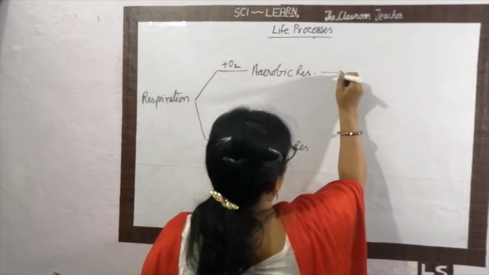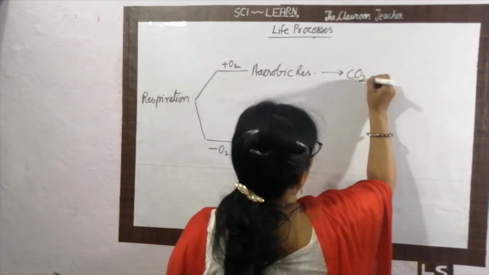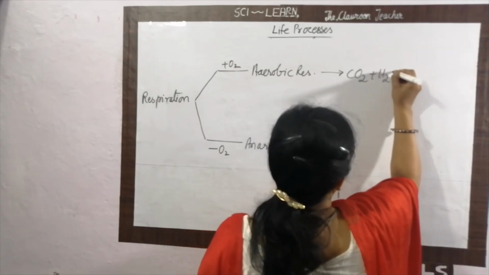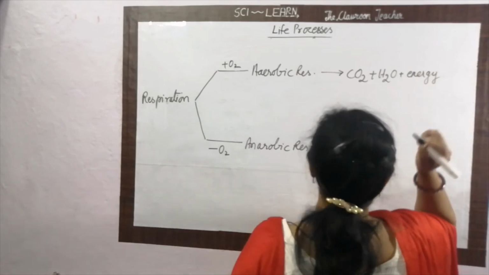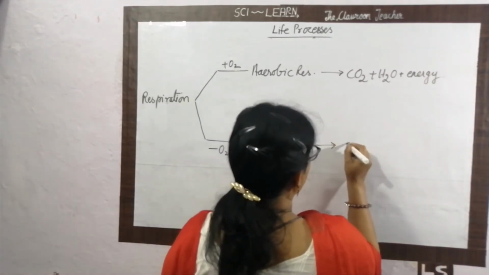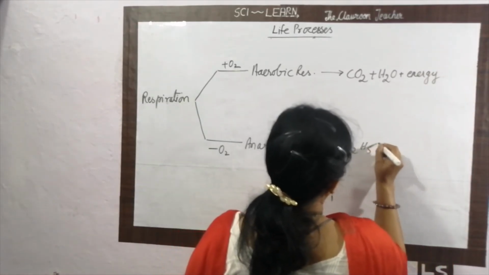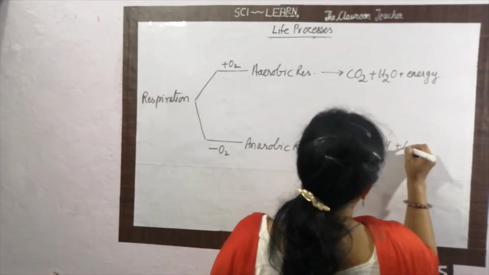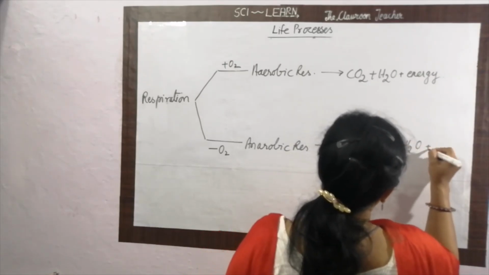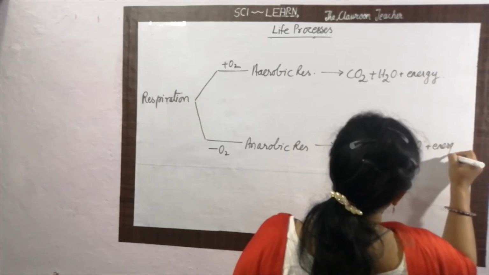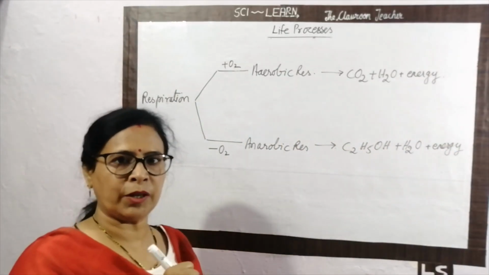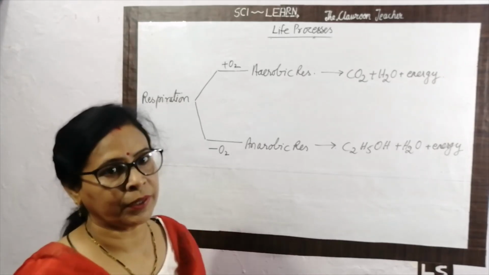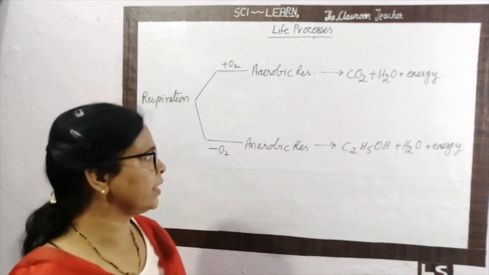As a result of aerobic respiration, carbon dioxide, water and energy are formed. At the end of anaerobic respiration, ethyl alcohol or ethanol, carbon dioxide and energy are formed. 38 ATP is formed in aerobic respiration, 2 ATP in anaerobic respiration. There is a difference in the energy level also.